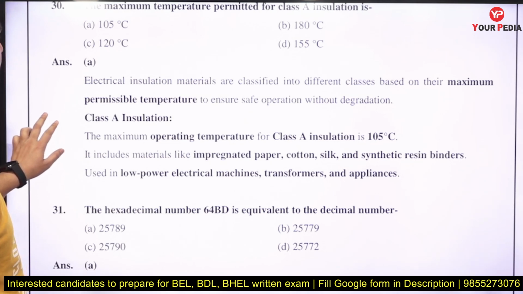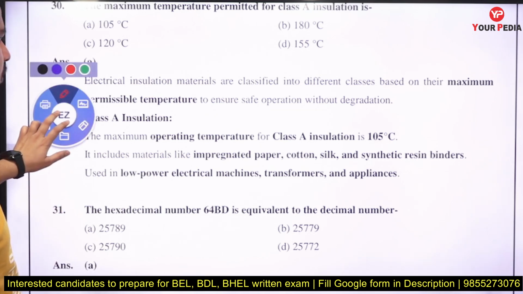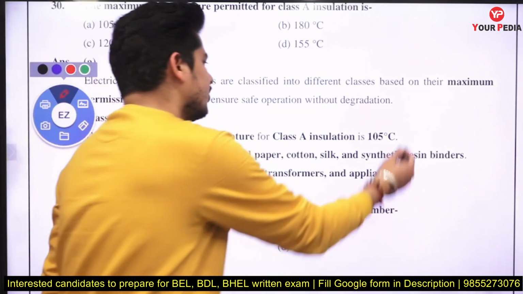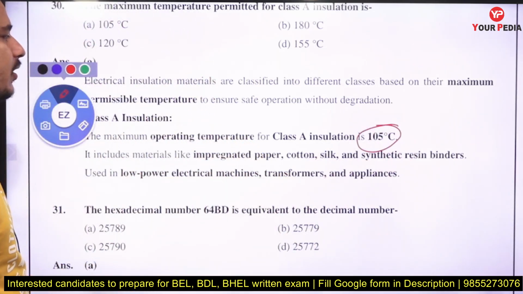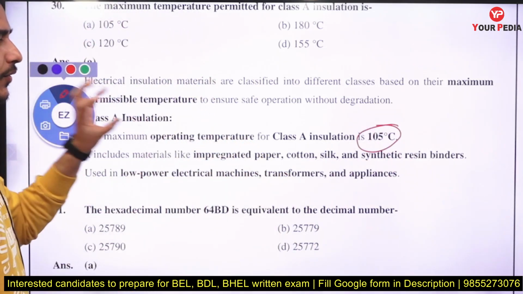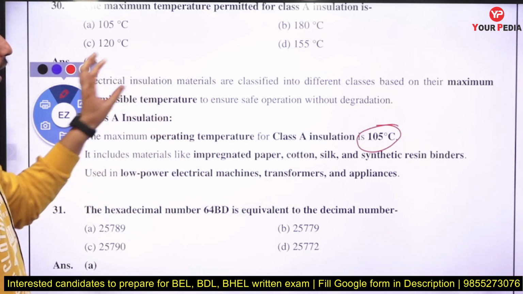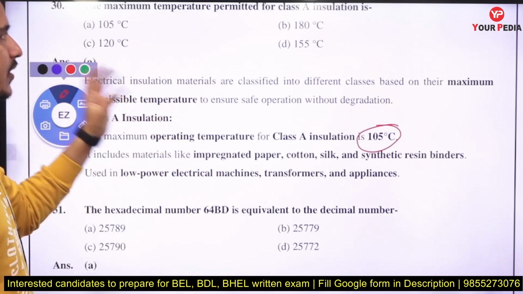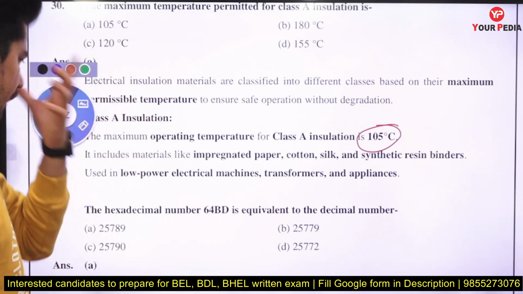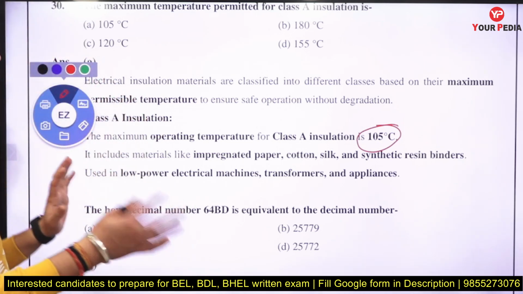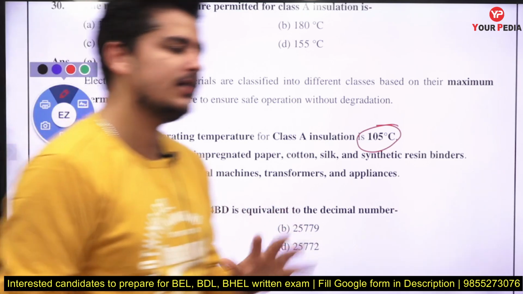The maximum temperature permitted for a class A insulation, whenever we are talking about insulation, for class A insulation is 105 degrees. So it is fixed. Every insulation class has its own maximum temperature, class B has its own, and every insulation has its own use.